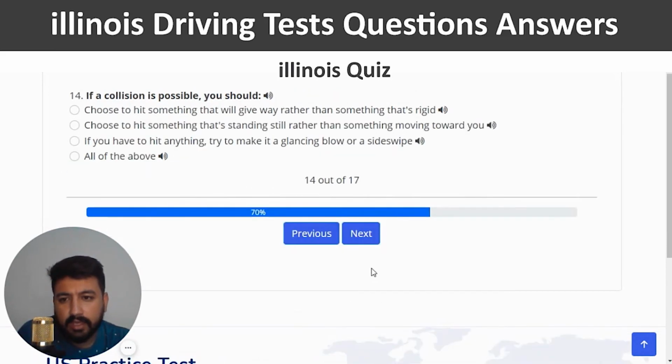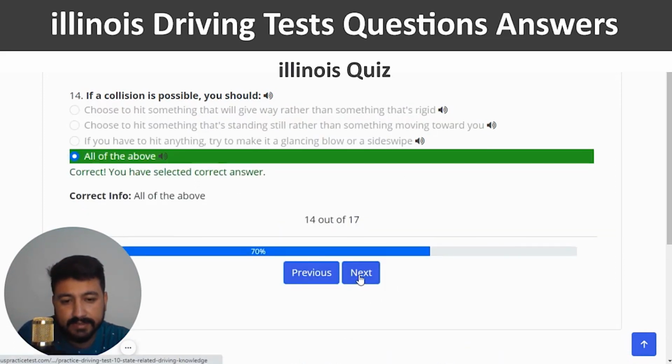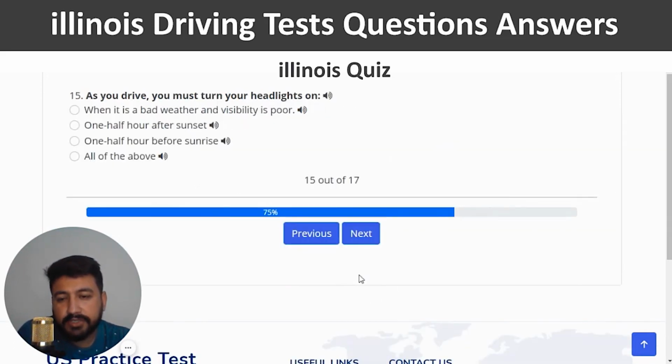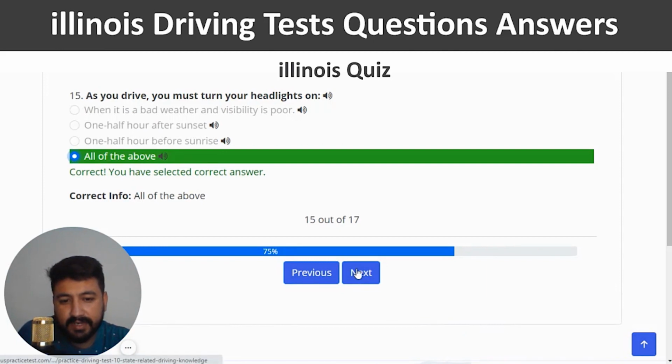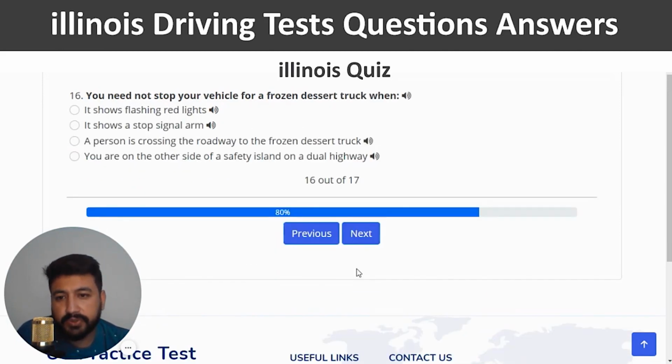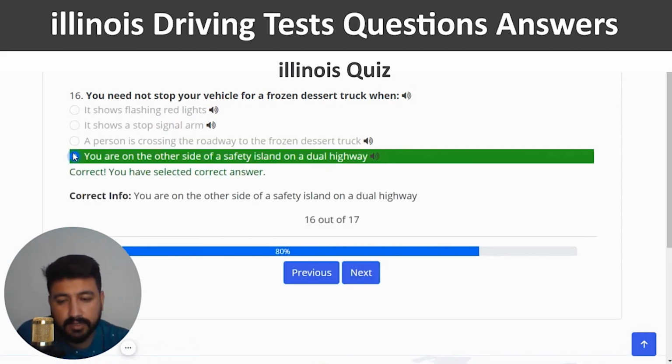Correct. And next. If a collision is possible, you should. The right answer is all of the above, which is the fourth one. So I'm going to click on the fourth option. Correct. And next. The third last question is as you drive, you must turn your headlights on. So the right answer is all of the above. Next, the 16th question is you need not stop your vehicle for a frozen dessert truck when. The right answer is you are on the other side of a safety island on a dual highway, which is the fourth one. Correct. And next.